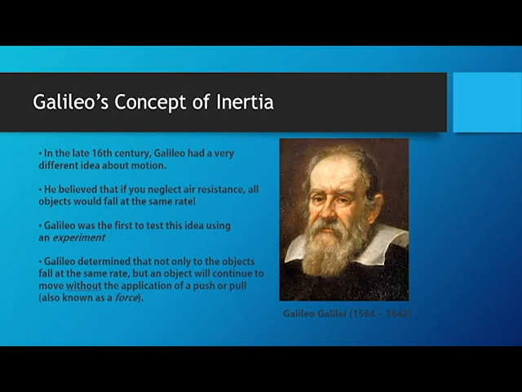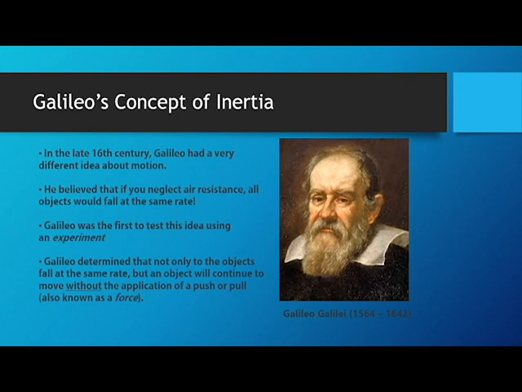As the story goes, Galileo, being an Italian and from Pisa, went to the top of the Leaning Tower of Pisa with two spherical objects, two balls essentially, of the same size and the same shape but with different masses, one heavier than the other. If Aristotle was right and he released those objects, then the heavier one would hit the ground first.